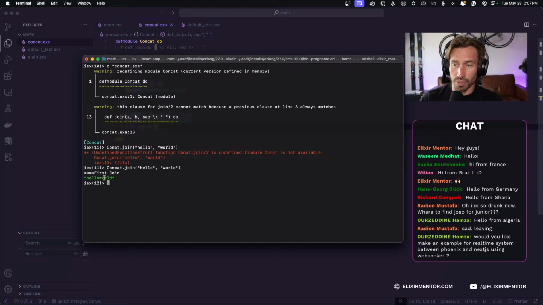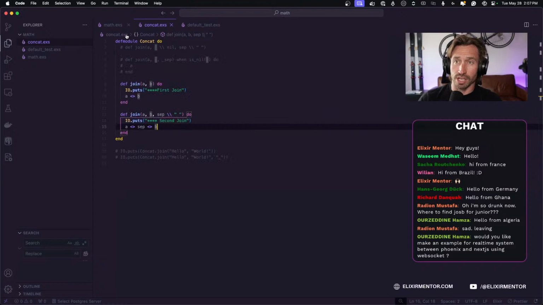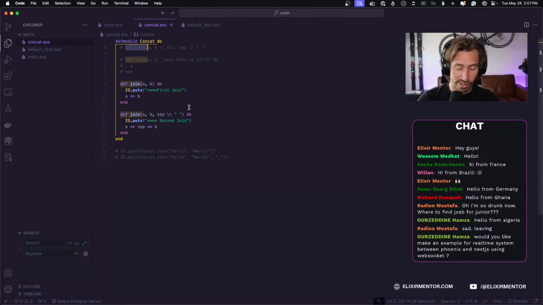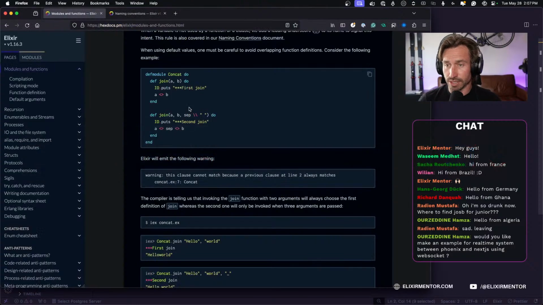Concat.join. So we don't by default have a space, so it just concatenated them together. So order of operations matter. And so if you do have multiple functions like this, that's why it's important to have the, what did they call this? The default case clause, function head clause, right? So that's cool to see.